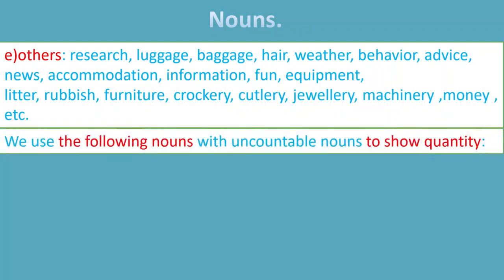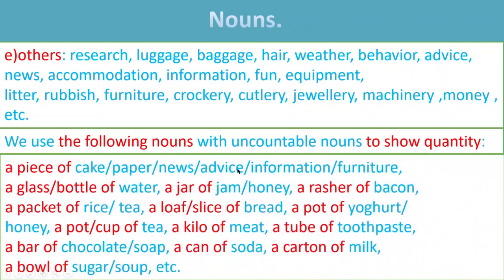So it's impossible to make their plural form by adding s or es, but we can talk about their quantity, or we can show their quantity with these words. For example, a piece of cake. You cannot say cakes, but you can say a piece of cake or pieces of cake. Okay, a piece of paper, a glass of water, or 3 glasses of water, rashers of bacon.